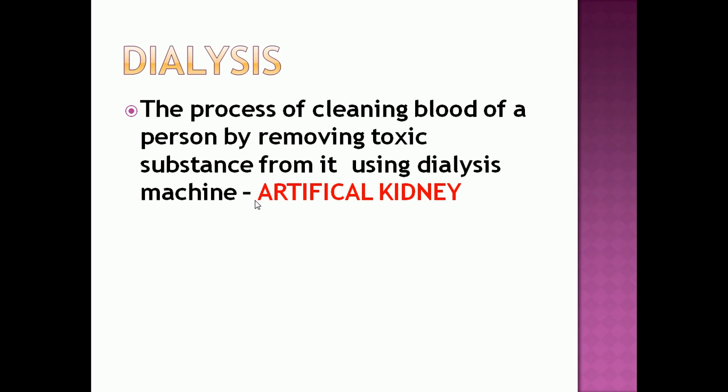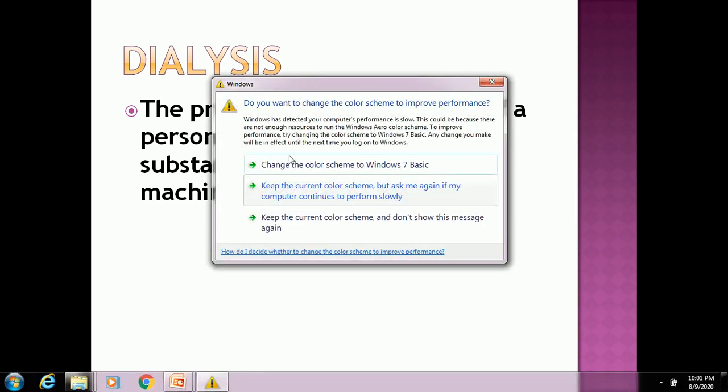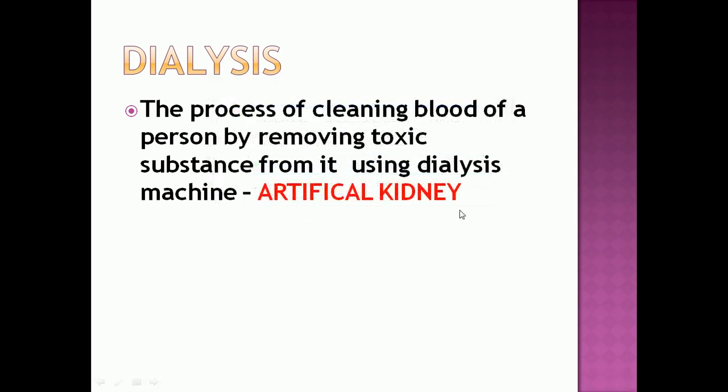When the kidney fails to function due to infection or injury, the blood needs to be purified from time to time by artificial means, isn't it? If the blood is not purified, the waste material will accumulate in our body, which causes death. So the waste has to be eliminated from our body. For this process, the blood has to be purified.